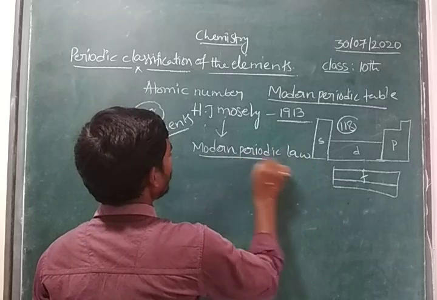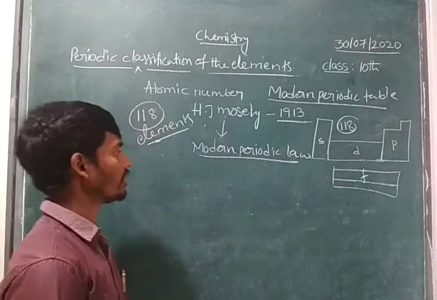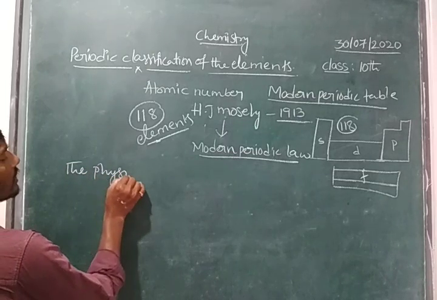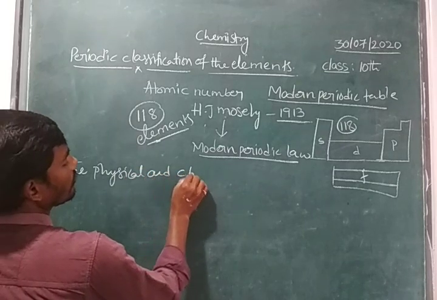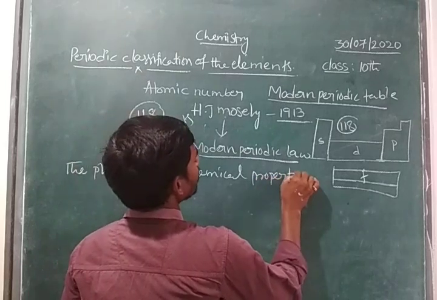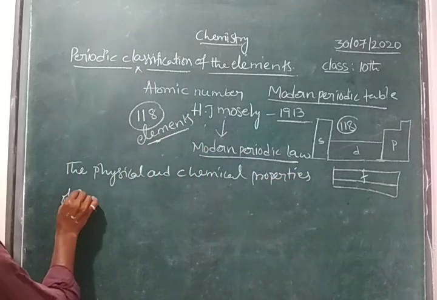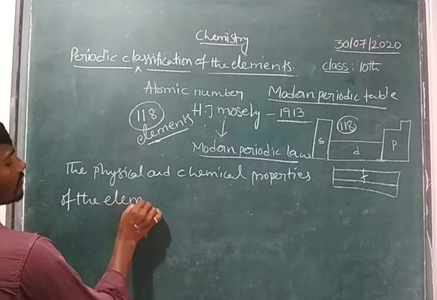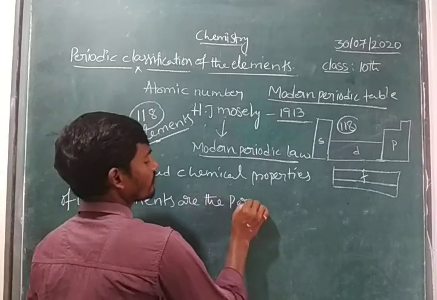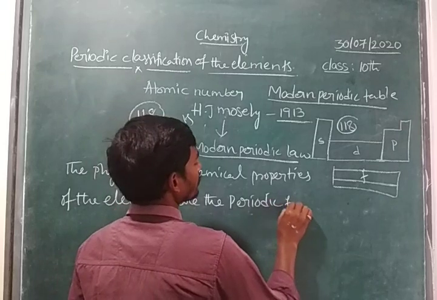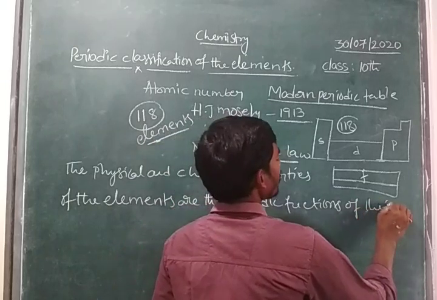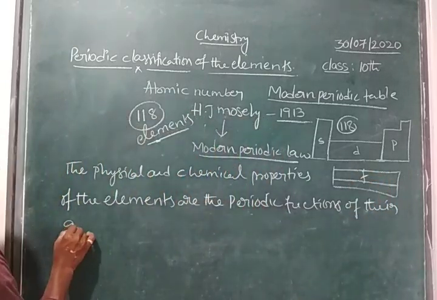See, children, what is the modern periodic law? Here the modern periodic law is: the physical and chemical properties of the elements are the periodic functions of the atomic number.